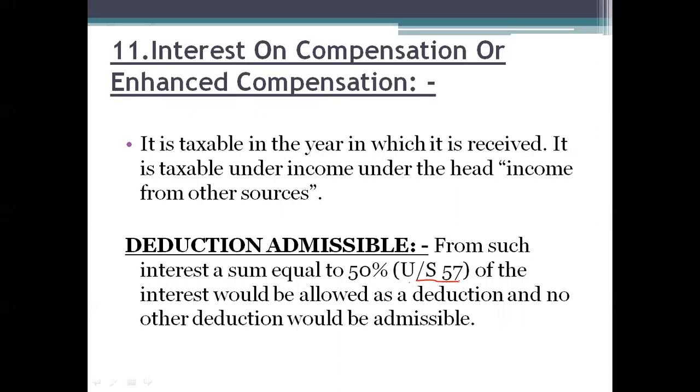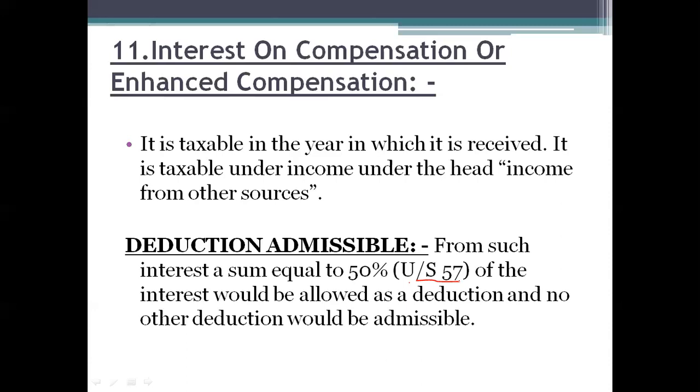For example, if you receive interest on compensation of rupees 50,000, 50% of the amount can be claimed as deduction under section 57. So 50,000 minus 50% is 25,000. The balance amount, rupees 25,000, will be taxable under the head income from other sources.